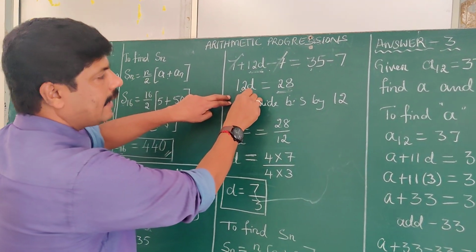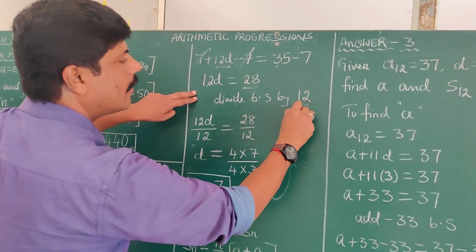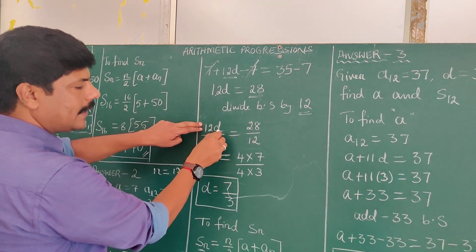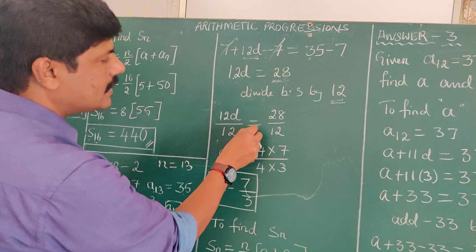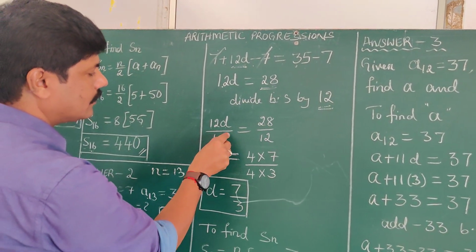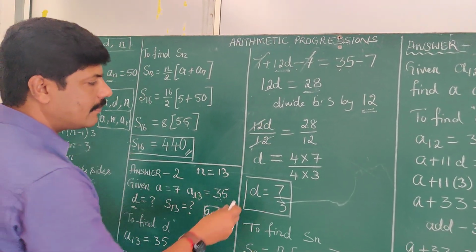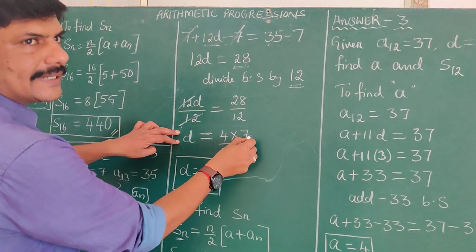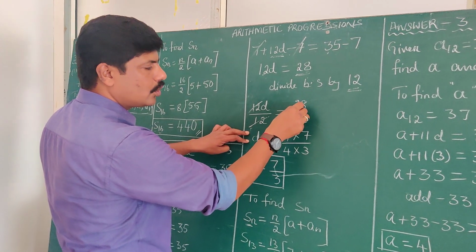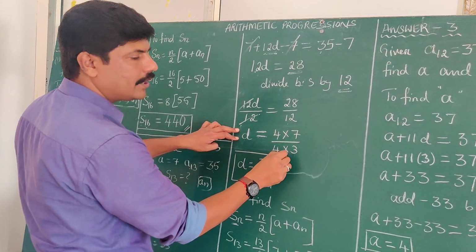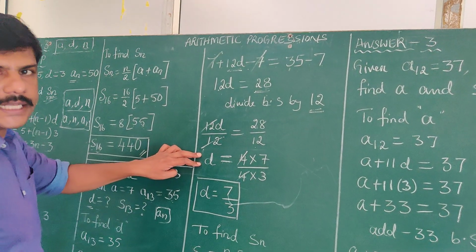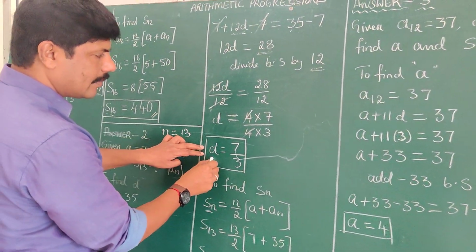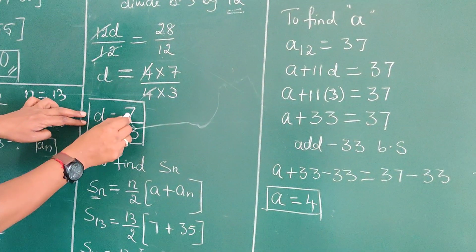Now 12 times D is there, so divide both sides by 12. So that 12D by 12 is equals to 28 by 12. 12 gets cancelled. 28 can be written as 4 into 7, and 12 can be written as 4 into 3. 4 and 4 get cancelled after factorization. What is remaining? 7 by 3. So D is equals to 7 by 3.